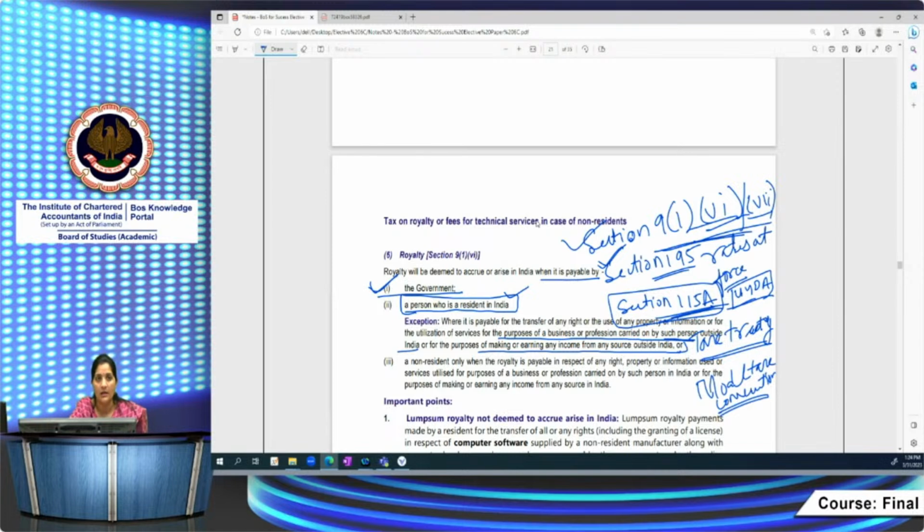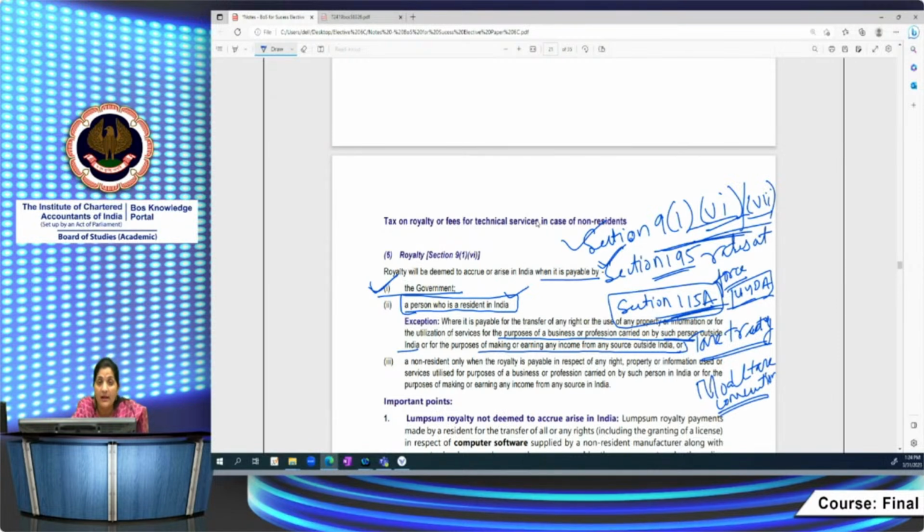Suppose an Indian company is taking some services and paying royalty to a non-resident entity, but that technology they are using is for carrying out business or profession outside India or for earning income outside India. In that case, that royalty would not be deemed to accrue or arise in India.